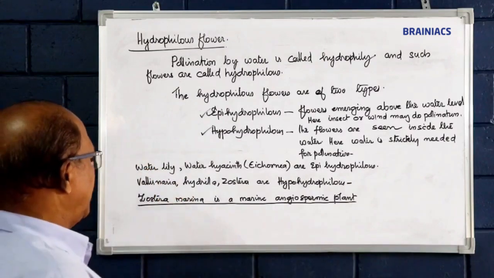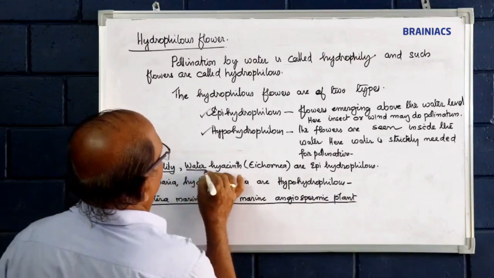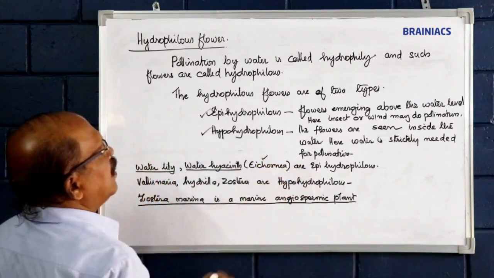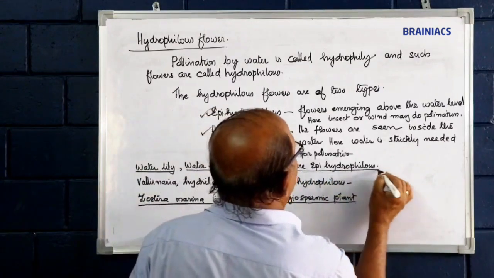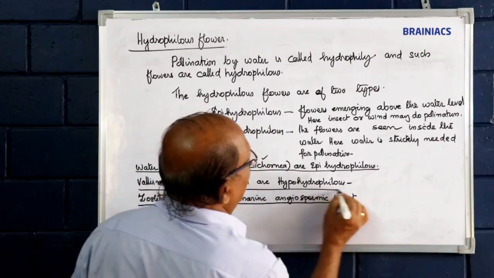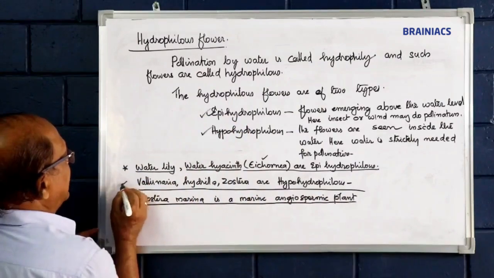Water lily, water hyacinth, or terror of Bengal, or Eichhornia are epihydrophilous. Points to remember. Vallisneria, hydrilla, zostera are hypohydrophilous. So these are some examples.